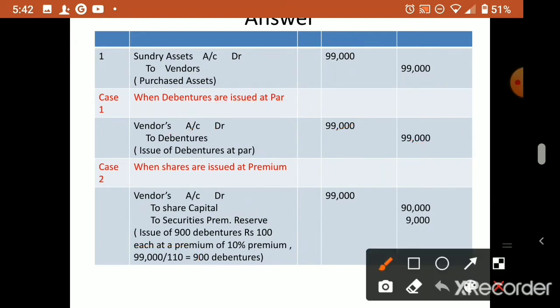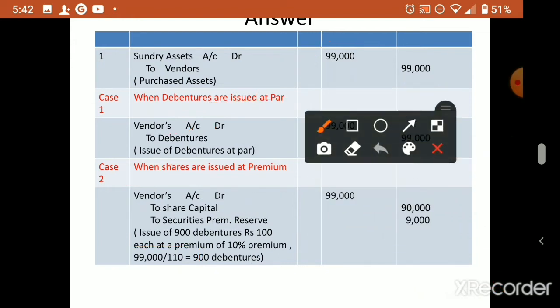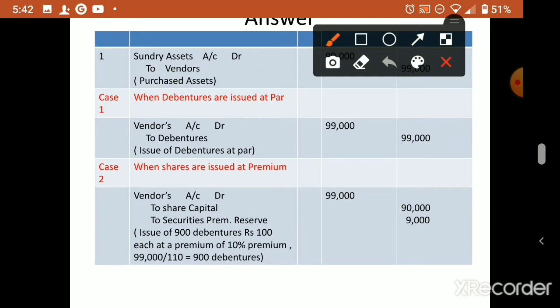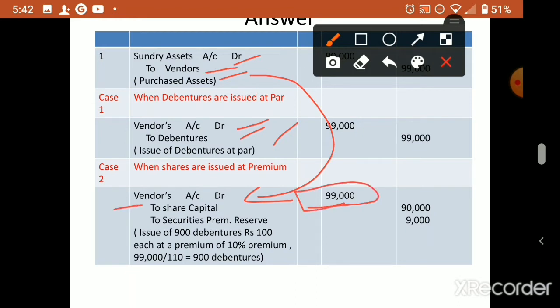So 900 debentures means Vendor to Debentures. First, in this entry you see Sundry Assets to Vendor. Next, this same vendor comes as a debit here. So this par case is over. Now the premium case: the vendor account never changes. What you credited in the first entry, that amount only will come in the next debit entry. So vendor account 99,000.